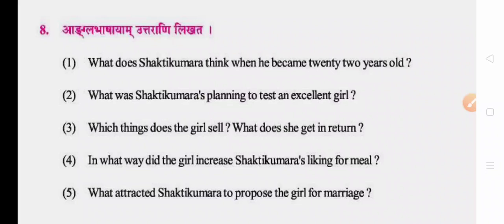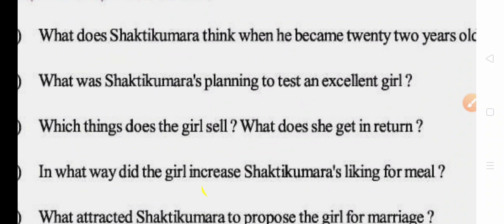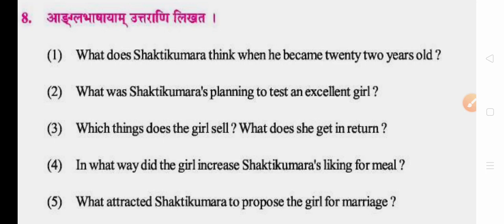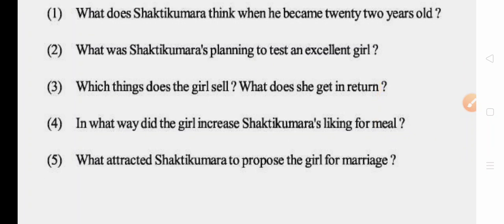Which thing does the girl sell, and what does she get in return? First she sold the horse, and by that she got firewood. The girl sold that horse which was extracted from the rice grains. Then she sold it to needy people, and in return she got firewood. In what way did the girl increase Shakti Kumar's liking for meal? By describing different food items, she increased Shakti Kumar's liking for meal.